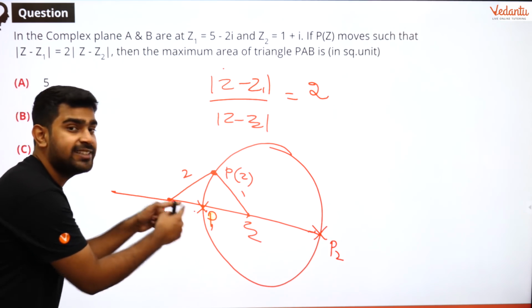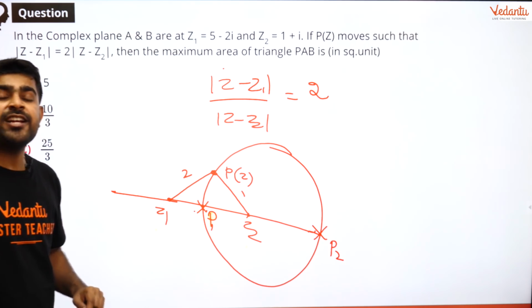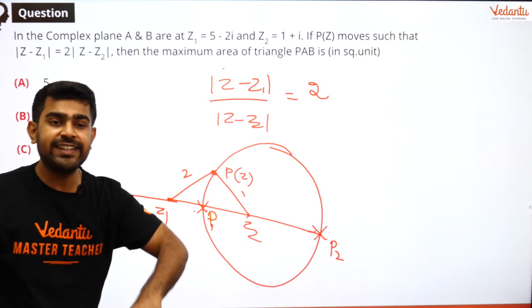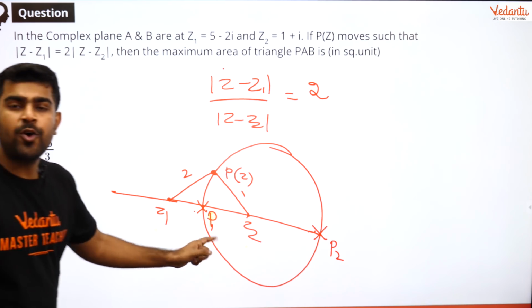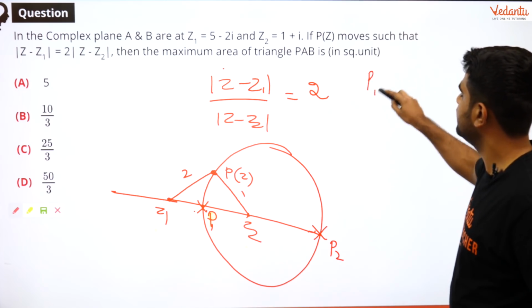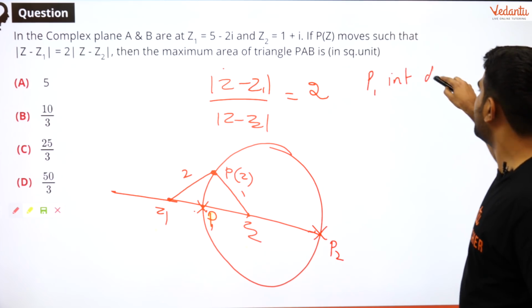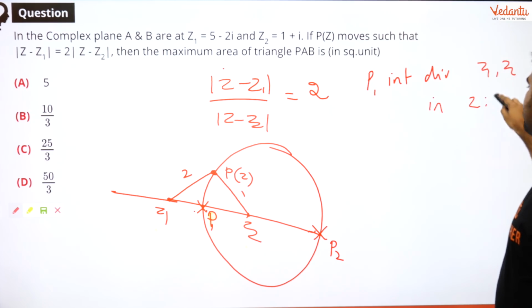So P1 is a point which divides Z1 and Z2 in the ratio 2:1 internally. So can I find out the point P1? The point P1 is nothing but internally dividing Z1 Z2 in the 2:1 ratio.